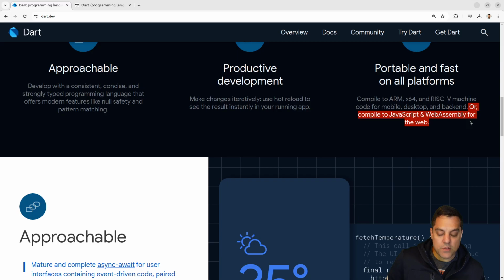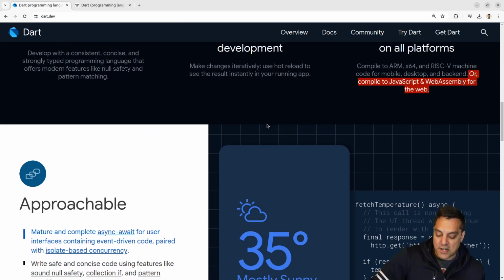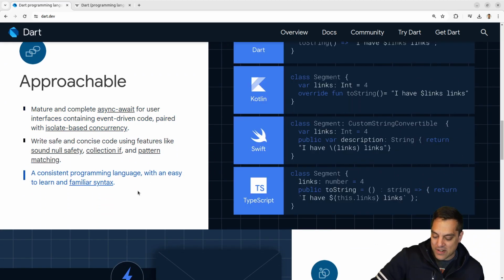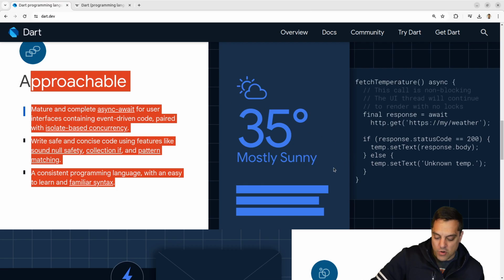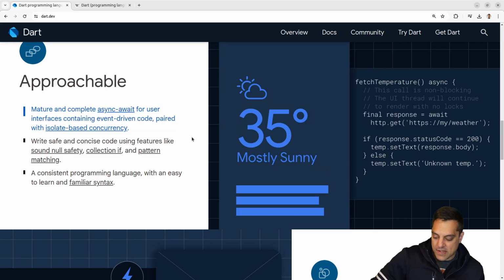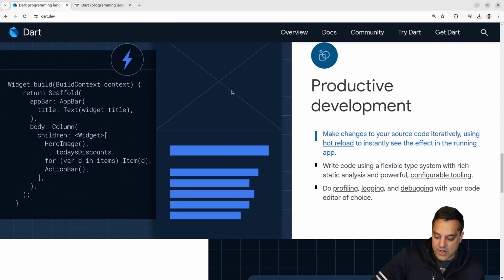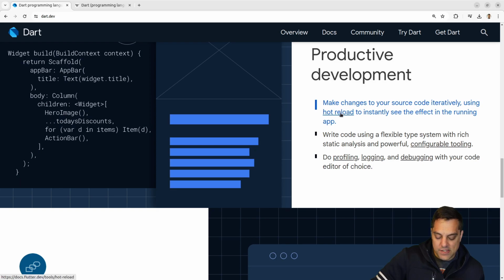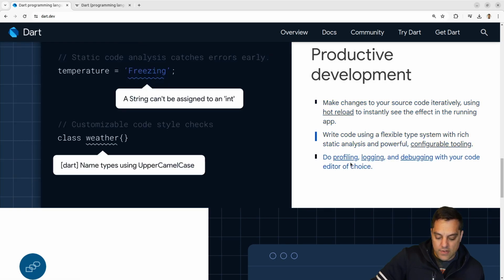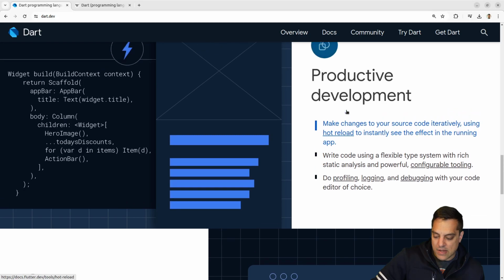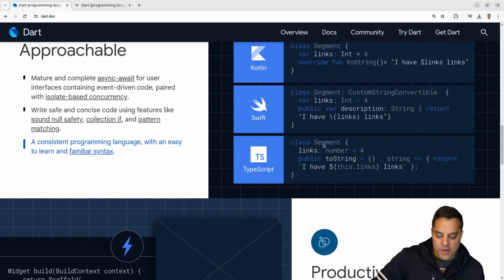Or compiling to JavaScript and WebAssembly for the web. Okay, so you've got everything basically that you need here. So this is pretty cool here. And they're expanding a little bit more on approachable here. Yeah, this looks like good stuff here. Productive, make changes, do the hot reload, flexible type system. Nice job with this website, by the way. I'm assuming it was written in Dart.